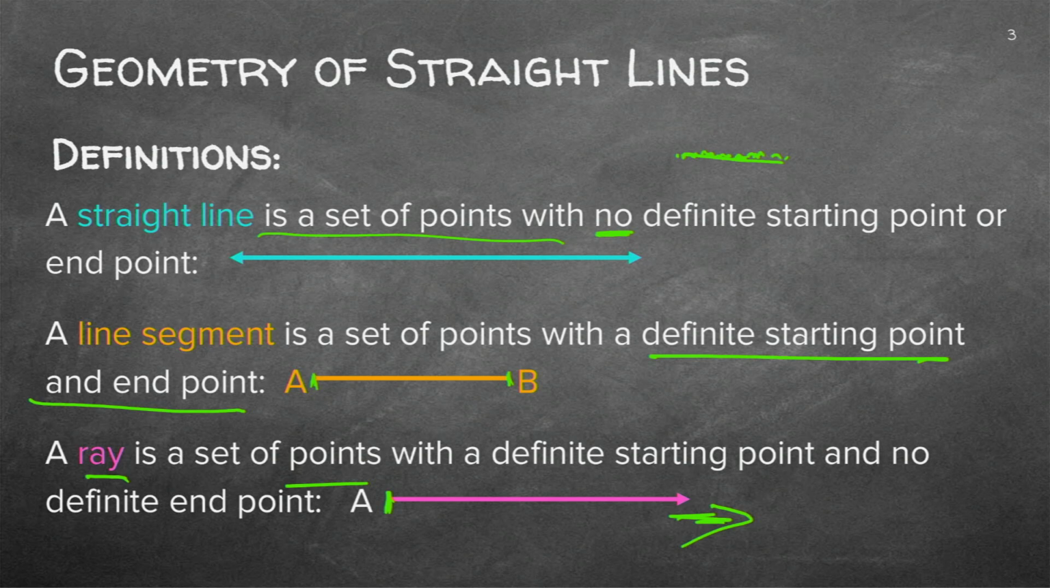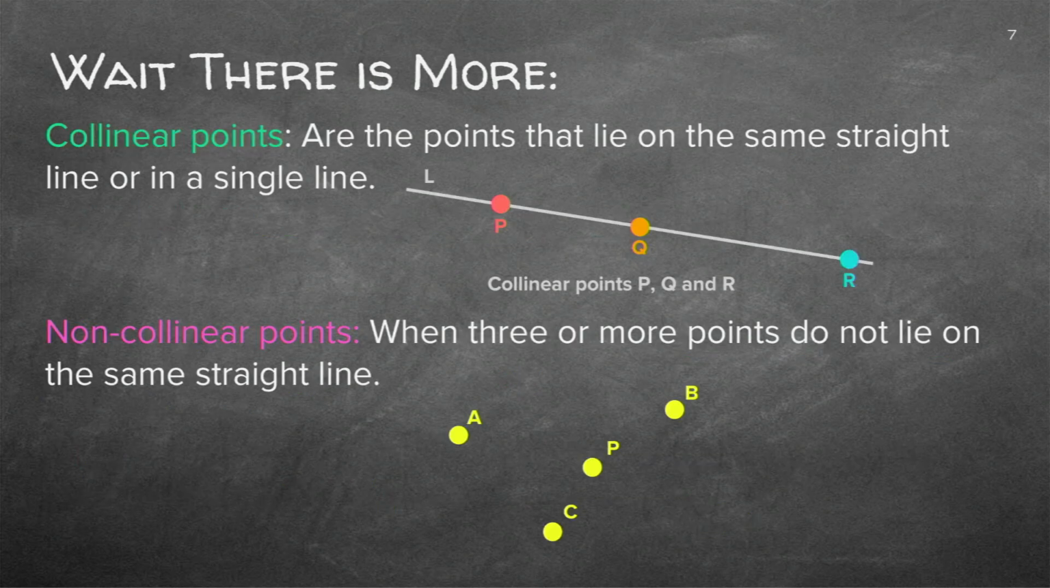Okay? Now what do we call these points? If the points lie on the same straight line, we call them collinear. Please remember this. So when points like P, Q, and R are all lying on the same straight line, we say they are collinear. And then just the opposite.